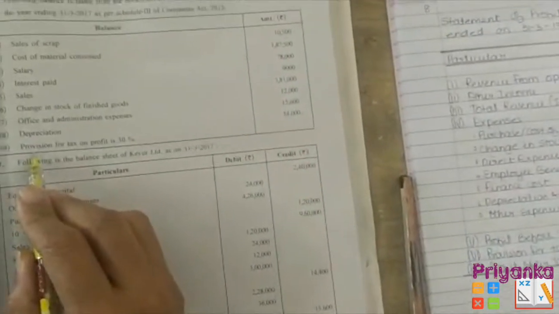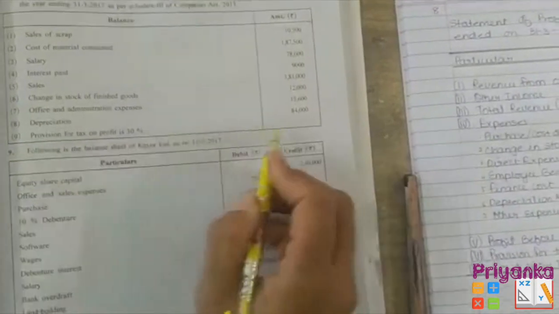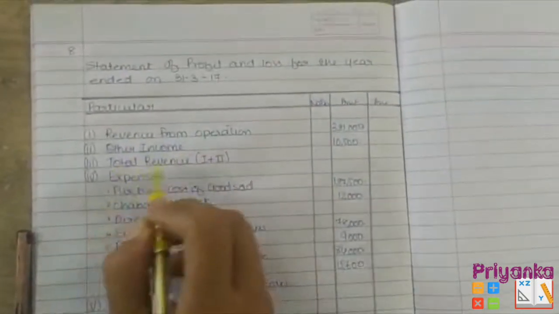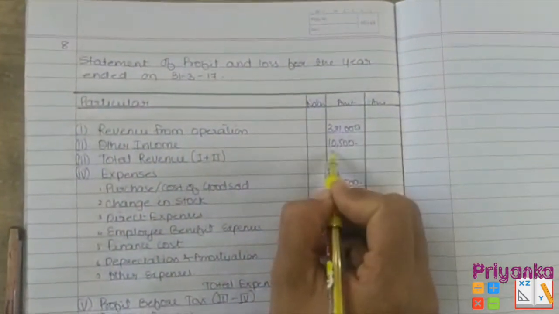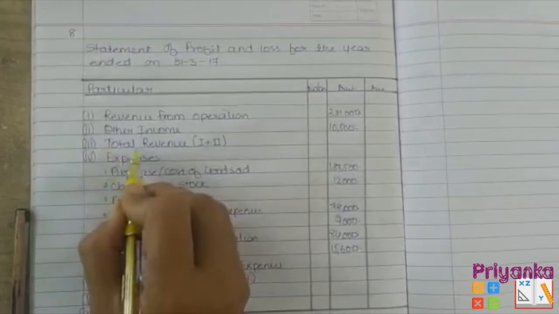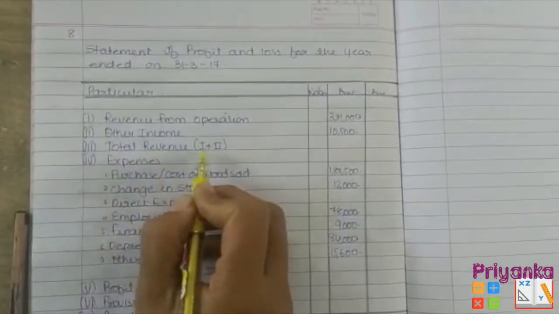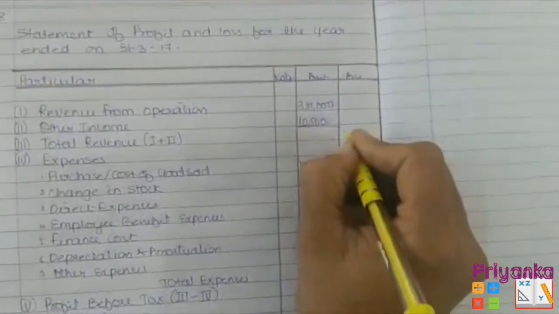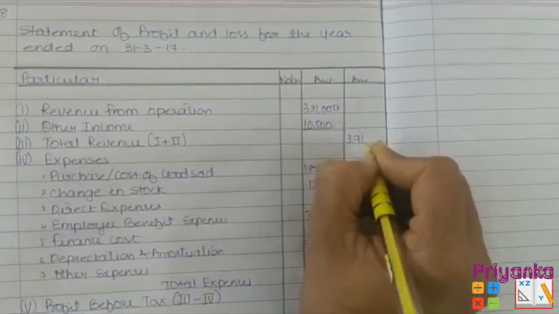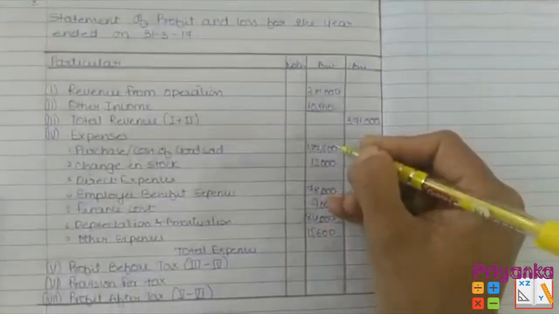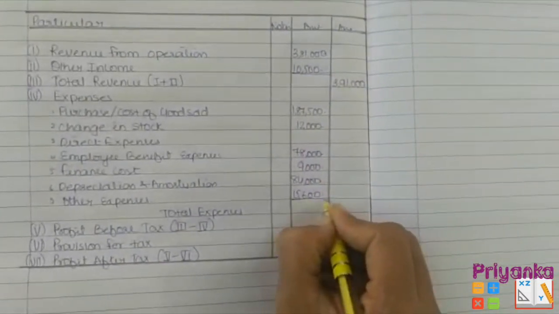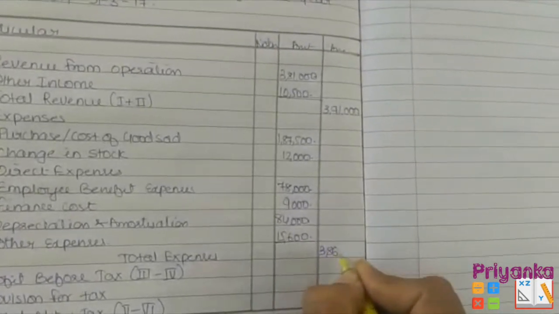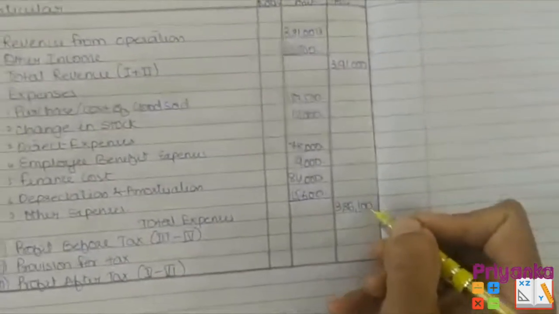At the end it is given that provision for tax on profit is 30%. So that we will calculate later on, but first we'll take it out. That is first 3,81,000 and 10,500. In the third it is given that total revenue is first plus 2. Now add this and take the amount outside, 3,91,000. Next, these all are the expenses. Just make the total outside. Here we got the expense, 3,86,100.